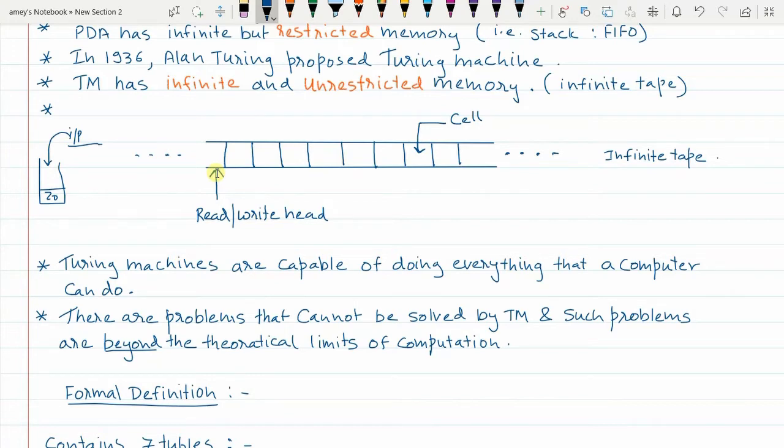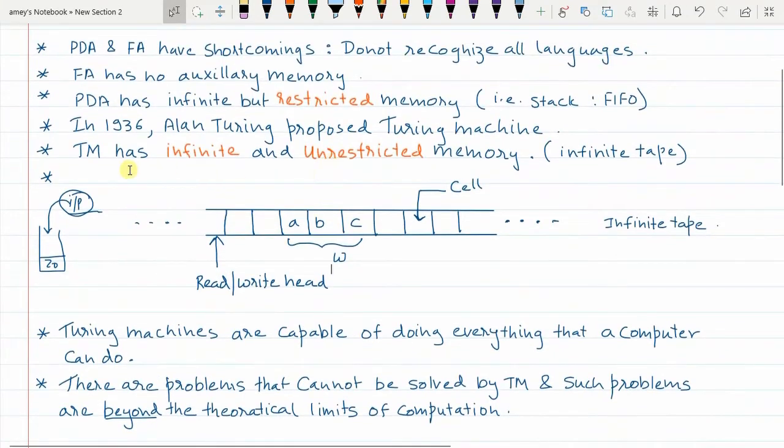However, in Turing machine, input string is not separate. Input string resides within the tape. So whatever is the input string, for example, say A, B, C, this input string resides on the tape itself. This is one difference between the PDA and the Turing machine.